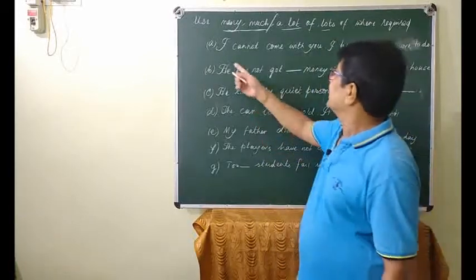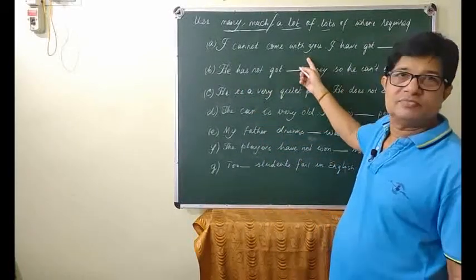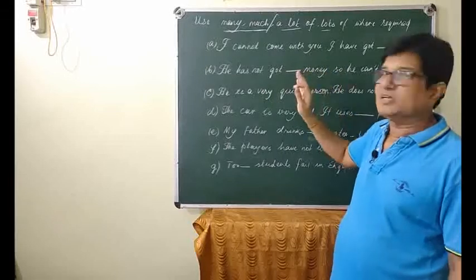You see, I cannot come with you, that sentence is complete.